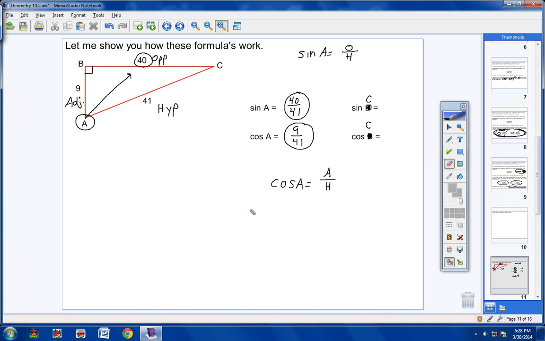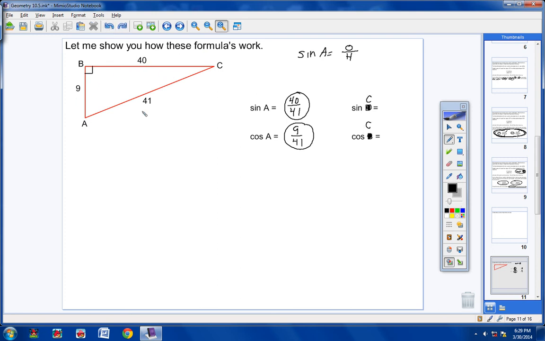Now, we're done with cosine and sine of A. So let's erase all of this stuff here in your notes. I'm not sure how you're going to do that, but we want to move on now, because now I'm switching problems. Now I'm dealing with what angle? C. Now I want to find the sine of C and the cosine of C.